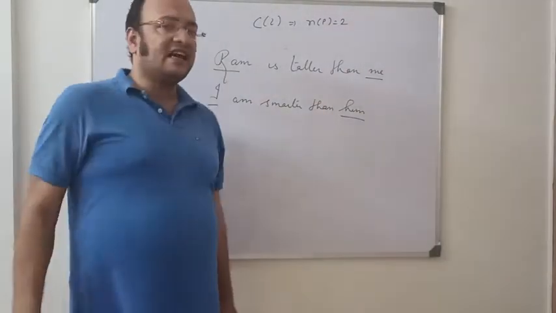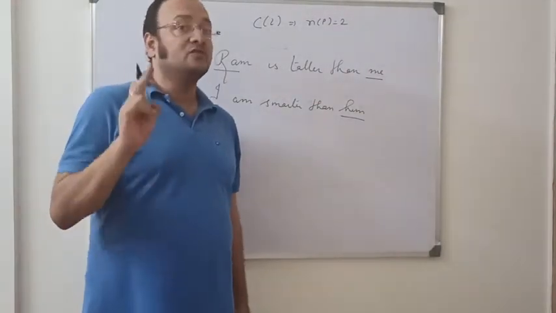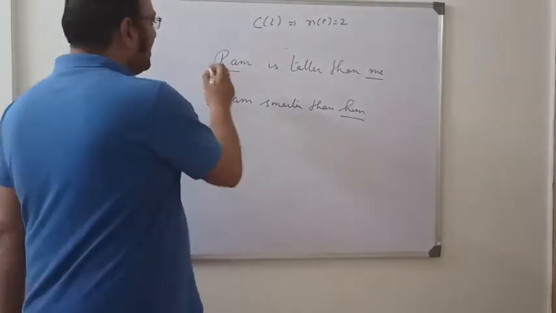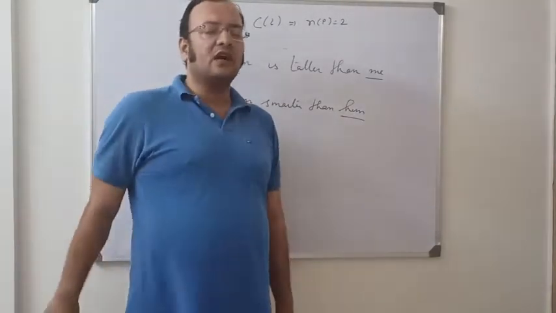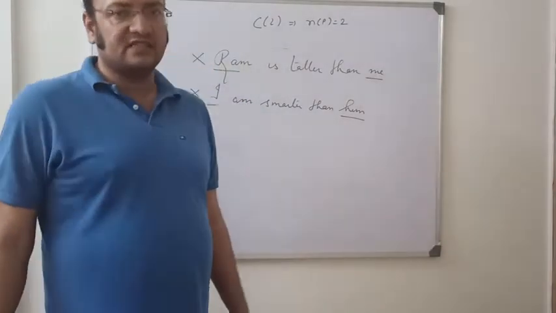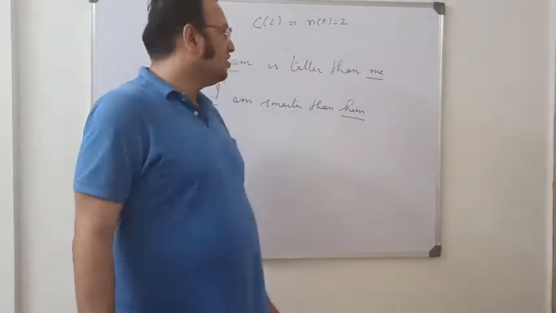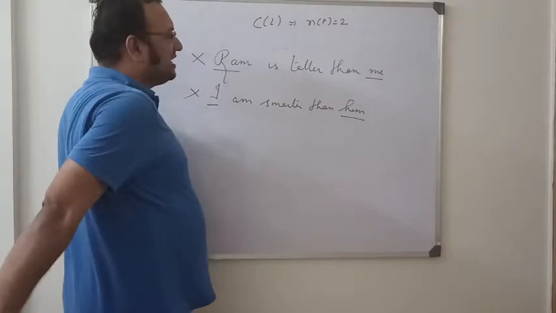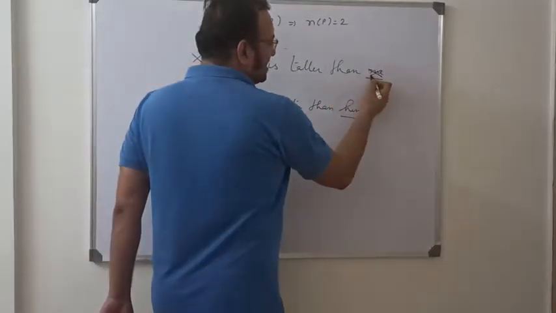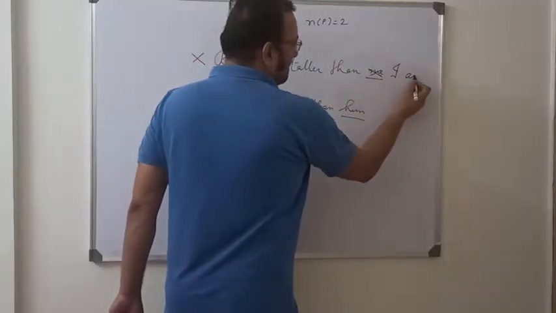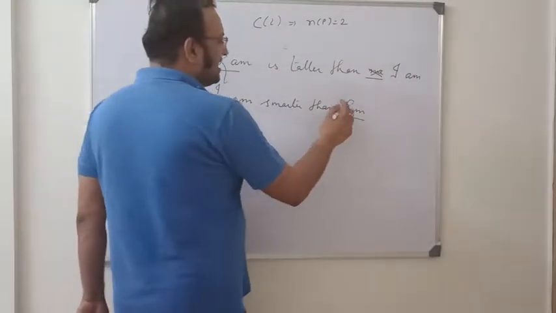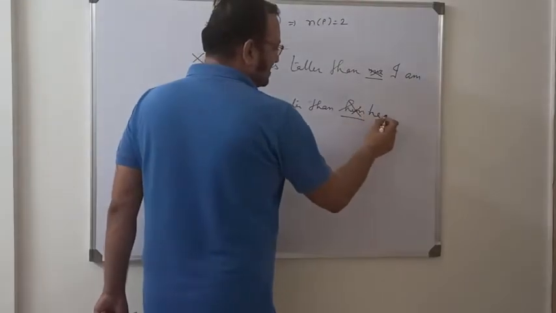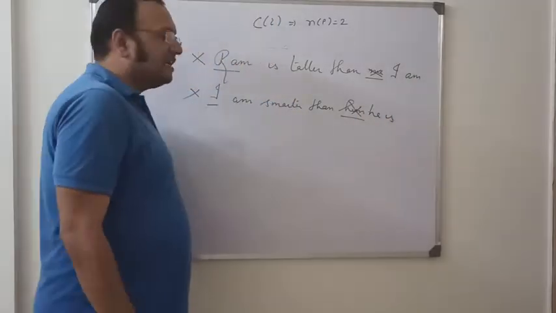So both these sentences are correct? No, both are grammatically incorrect. That's why I was going to discuss these 2 sentences, this case basically. So when we say Ram is taller than me, this me should be replaced by I am. Ram is taller than I am. I am smarter than he is. Because I'll tell you the reason.